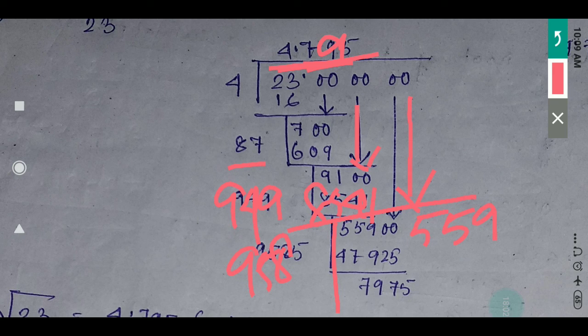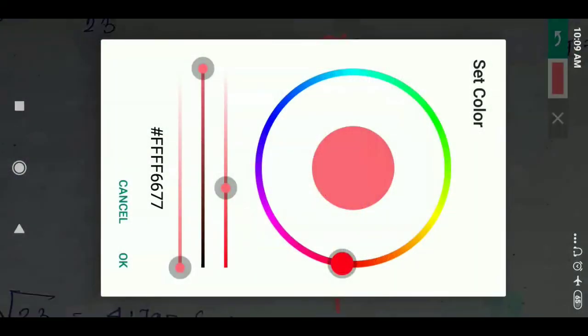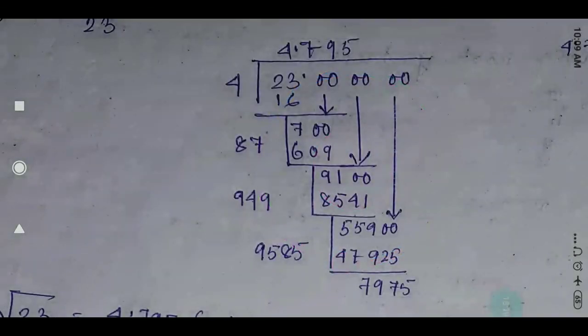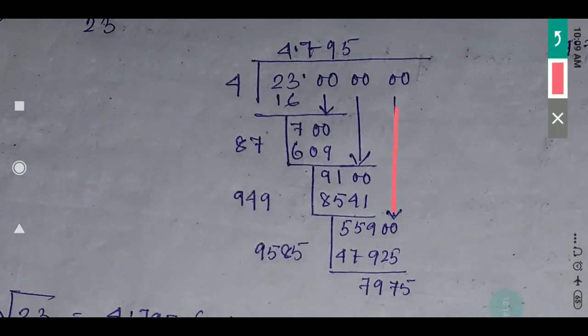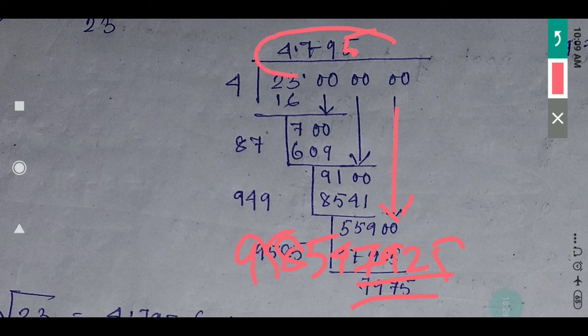So now this 0 will come directly here, then it will be 5590. So now I have taken 9585, here also 5, so that is 47925. We are not going to do subtraction, up to 3 decimal places we have got here.